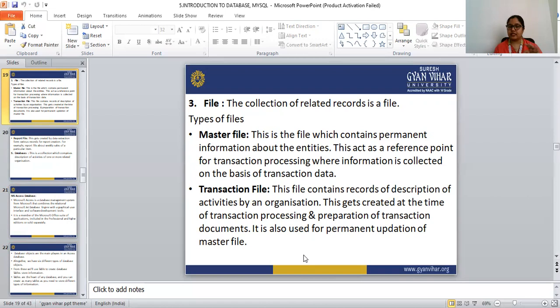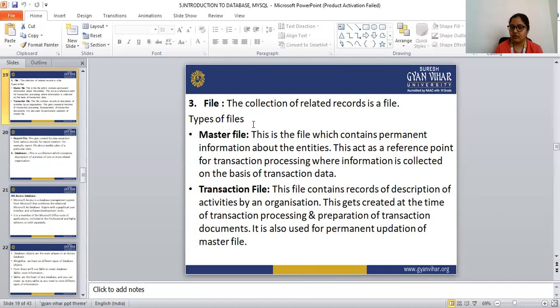It is also used for the permanent updation of the master file. So we use this transaction file for updation of the master file.